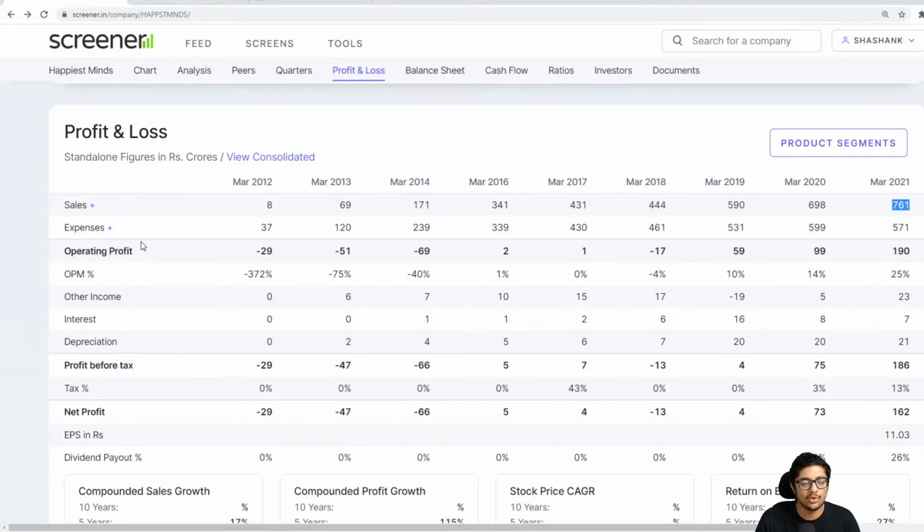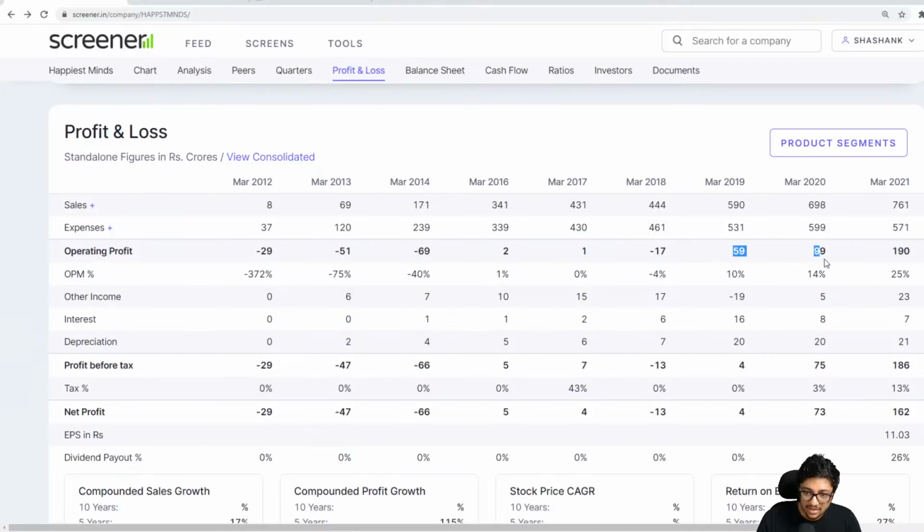Then you come to the most important thing, which is operating profit. Operating profit basically means sales minus expenses. Now, if you look at the last 5 years, their operating profit in 2019 was 59, in 2020 it was 99, and now it is 190.